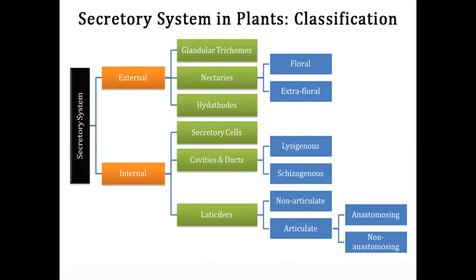As for the internal tissues, several types found in the plant may consist of a single cell or a complex mass of cells which perform the same function, for example cavities, ducts, and laticiferous tissue which produces latex.